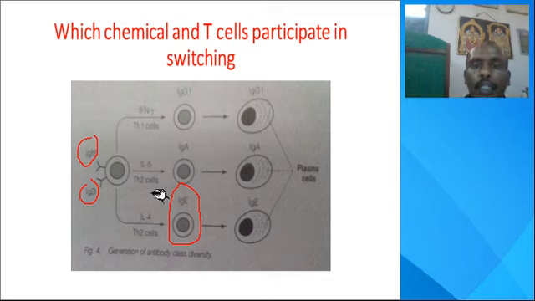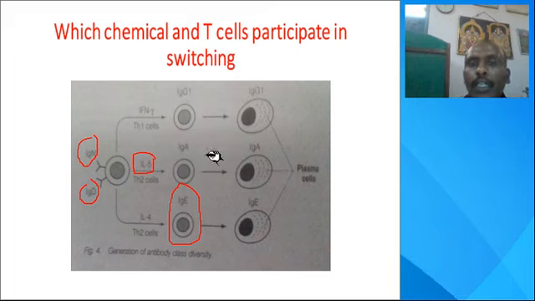Th2 cells also secrete interleukin 5, and then it is modified as IgA. IgA is meant for external secretions, maybe colostrum, saliva, intestinal secretions or lacrimal gland secretions.